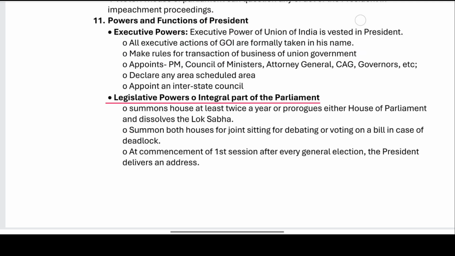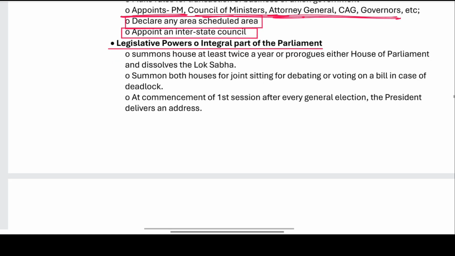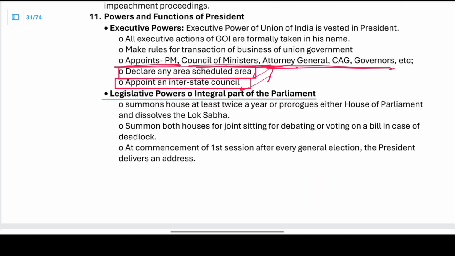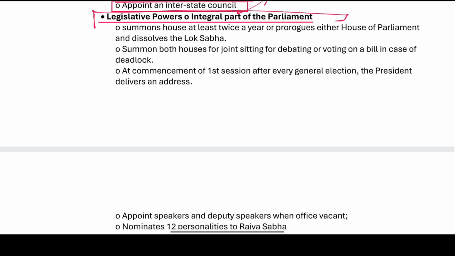He appoints the Prime Minister, Council of Ministers, Attorney General, CAG, Governors, etc. He declares any area as a scheduled area and appoints the Interstate Council. So, appointing, declaring an area as a scheduled area, making rules. Now, what are the legislative powers?